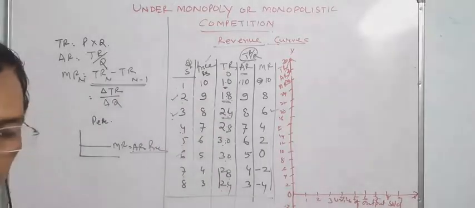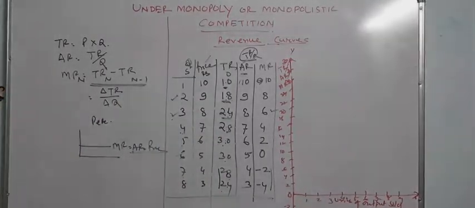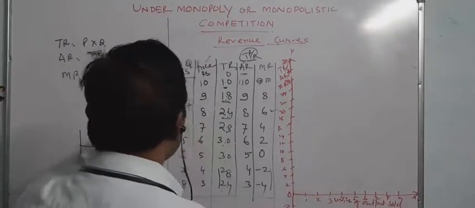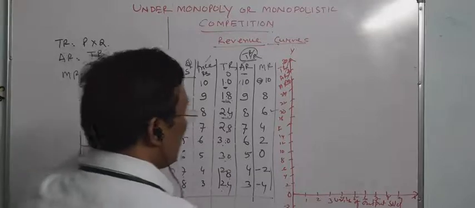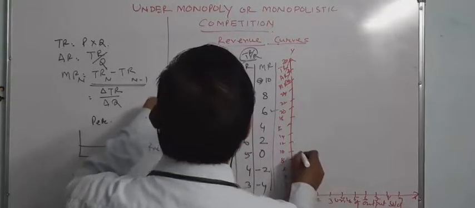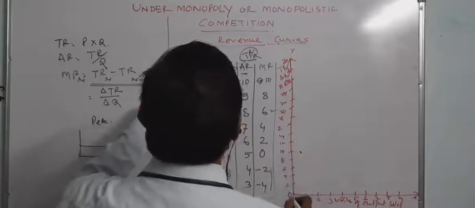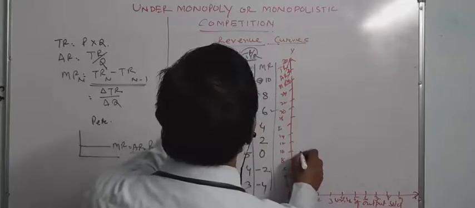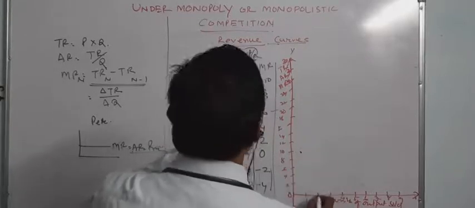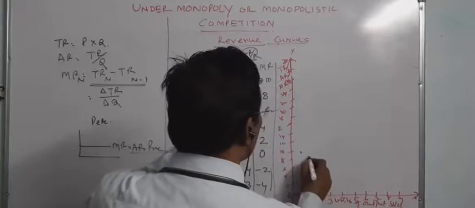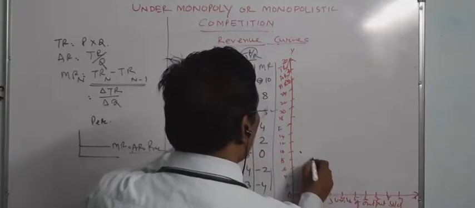Now I will draw that diagram. For the first unit of output, price is 10, and average revenue is also 10. Then for the second unit of output, average revenue is 9.